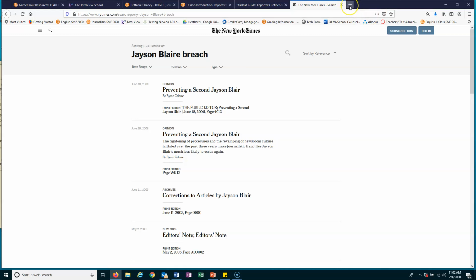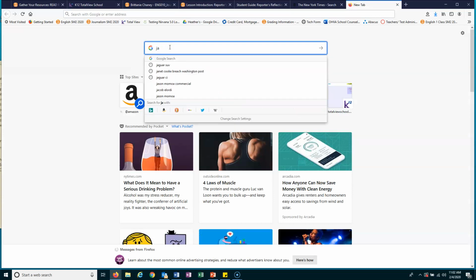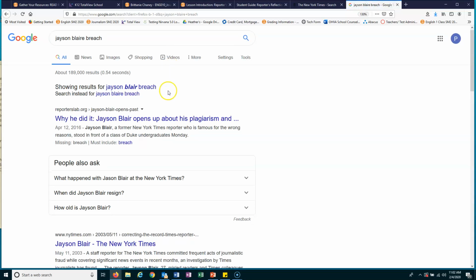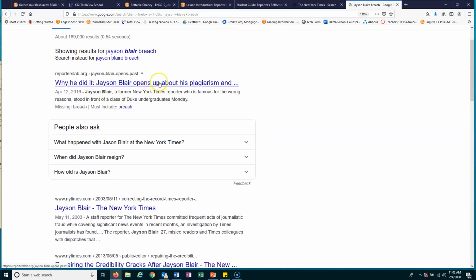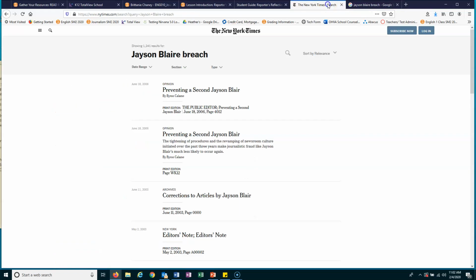But if I just type into a Google search, Jason Blair breach, Wikipedia is probably going to be the first. Why he did it. He opens up about his plagiarism. New York Times. So you are going to be able to pull up a lot of information just by Googling it, but you also are going to be able to pull it up through the news you can peruse as well. It's going to be a lot more investigation.